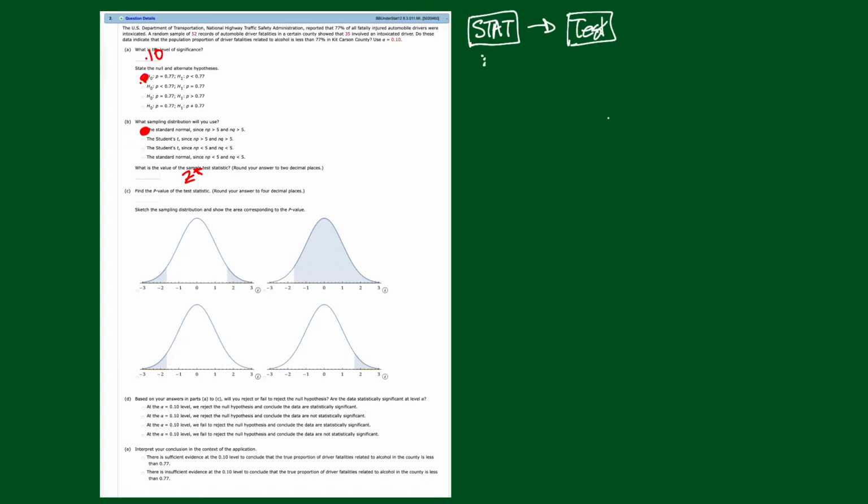We're going to scroll down to item number 5, which says 1 PropZTest. Prop, proportion. We're going to do a 1 proportion z-test. Here's the information that we're being asked for.